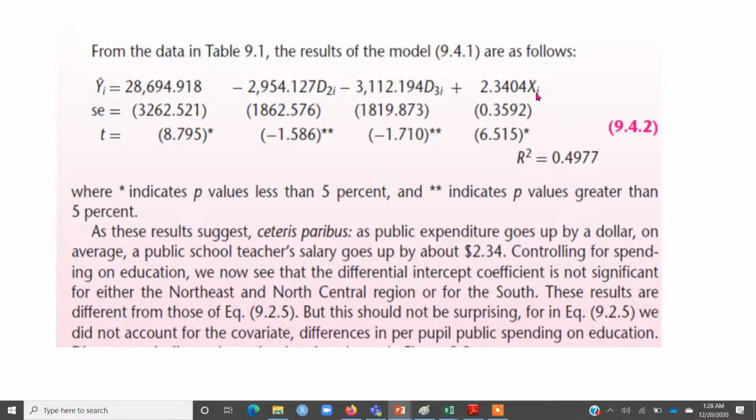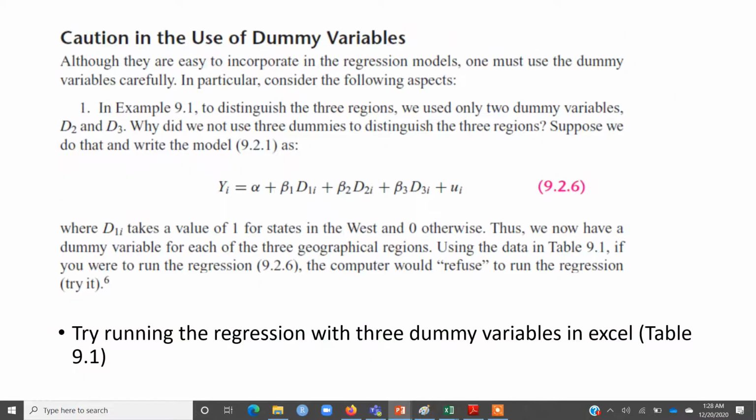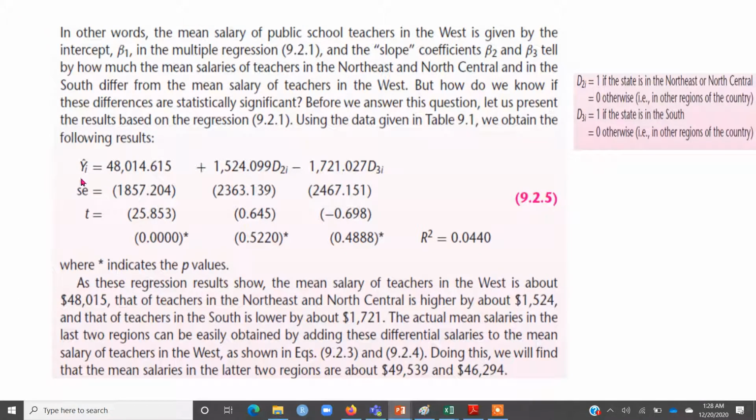In the earlier regression, let me refer back to the regression that I'm talking about right now, we only had the dummies for the region. These regression results were only reporting that there exists some difference, and that difference is across different regions.